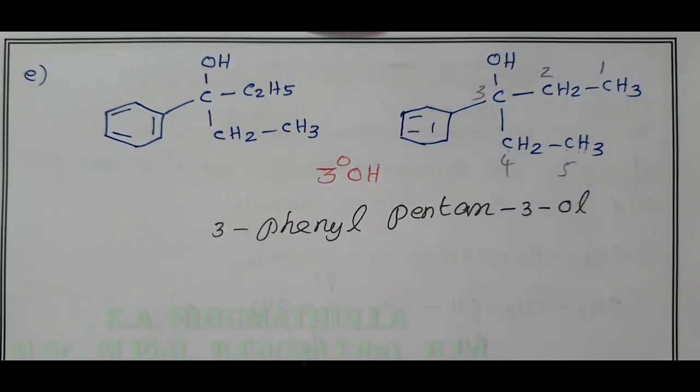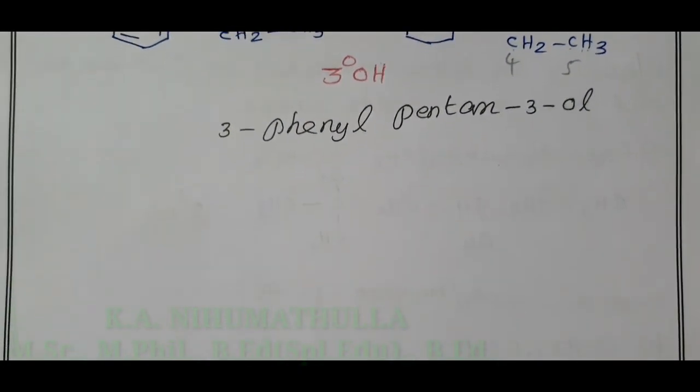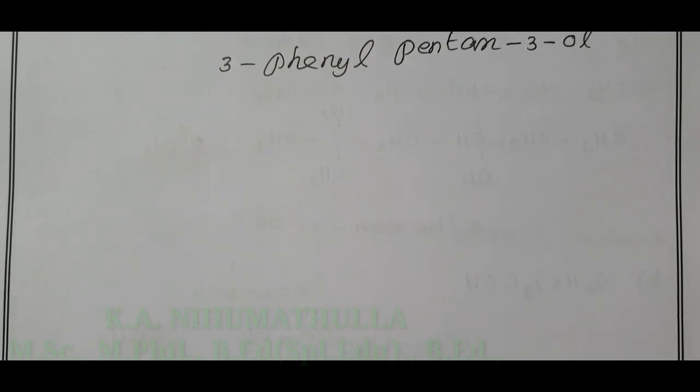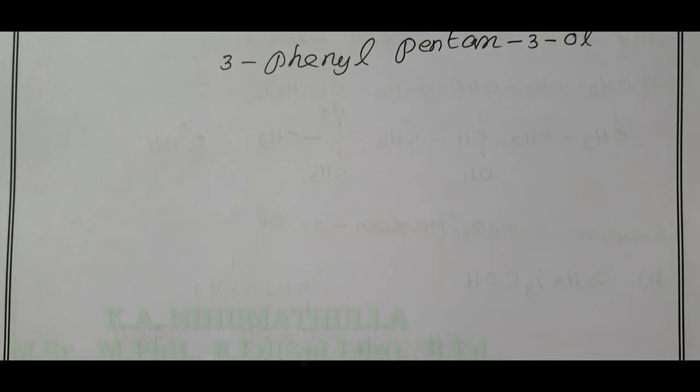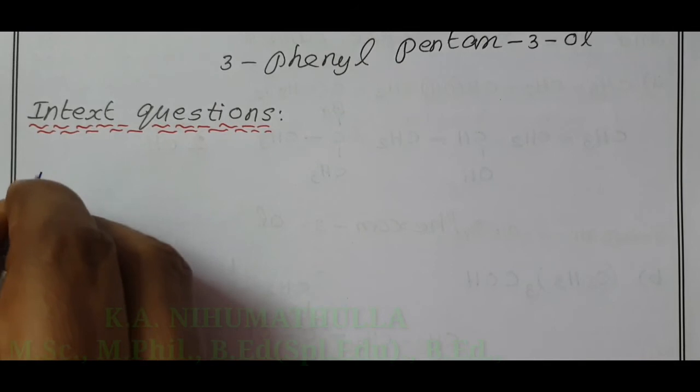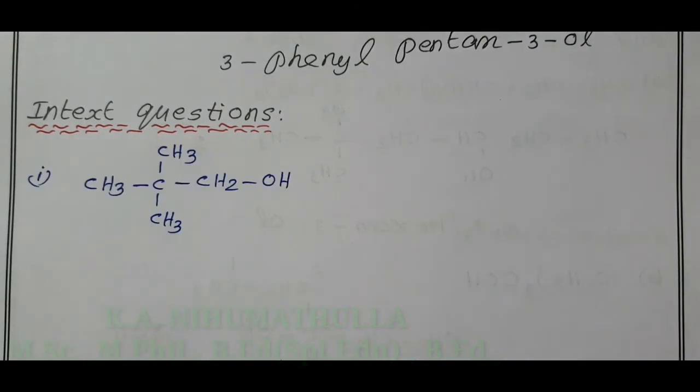Now we are going to discuss the IUPAC names and the classification of primary, secondary and tertiary alcohol in the in-text questions. This word is used in the NCERT book, in-text question. The first in-text question given is, I think, neopentyl alcohol.